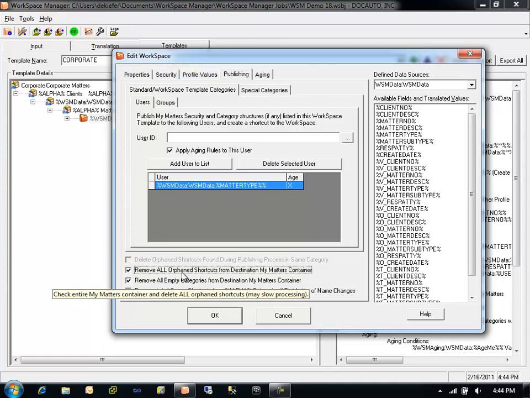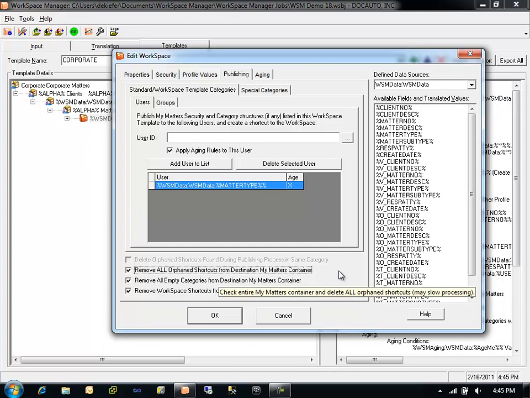On a larger scale, we can perform exhaustive analysis of a user's My Matters container and remove all orphan shortcuts as part of the publishing process. This is a very convenient way to remove shortcuts in any user's My Matters container, regardless of where they may exist, that point to workspaces that are no longer accessible or no longer exist within the WorkSite database. This option may be more time-consuming than the simple orphan cleanup operation in the same category, so it is recommended that this operation be performed on a more limited schedule than more targeted orphan cleanup.